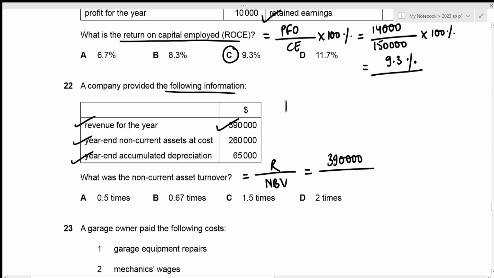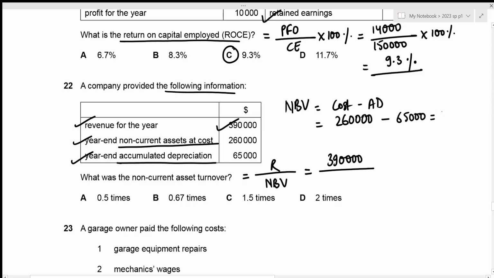Let's figure out the net book value. We know that the formula for net book value is cost minus accumulated depreciation. And we're given the cost right here. So this is the non-current assets at cost, 260,000, minus our accumulated depreciation, which is given right here to be 65,000. Which means that the net book value for the non-current assets is going to be 260,000 minus 65,000, which is 195,000. Let's substitute this value. And this gives the non-current asset turnover to be 390,000 divided by 195,000, which is 2 times. This is the correct answer, which is given in option D.